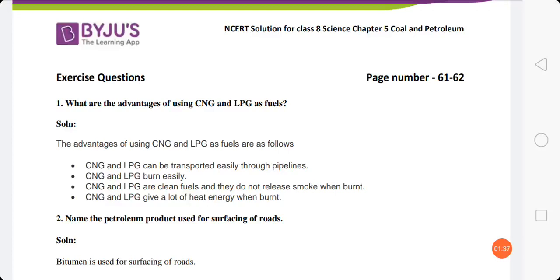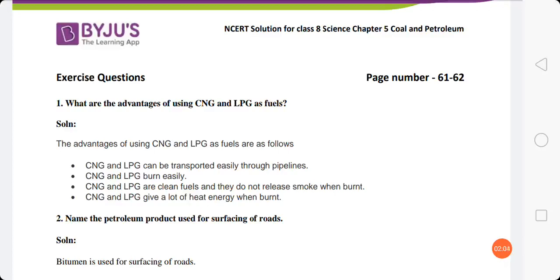And CNG and LPG give a lot of heat energy when burnt, which means their calorific value is high. Whenever the calorific value is higher, it provides more heat energy. So CNG and LPG, with their higher calorific value, give a lot of heat energy when they are burnt.